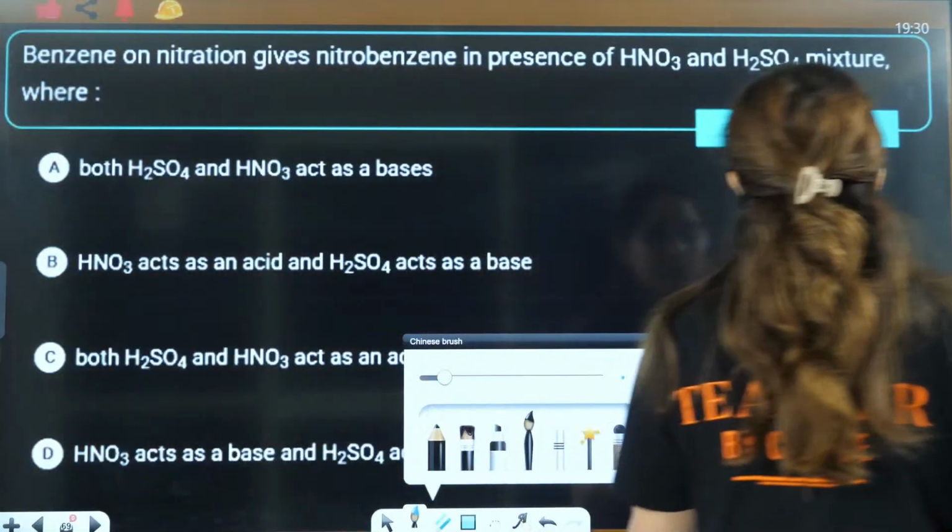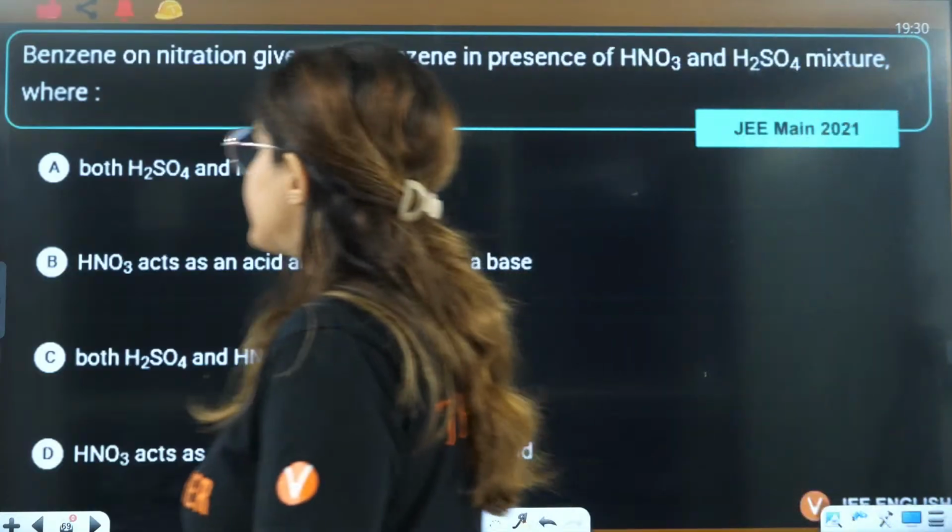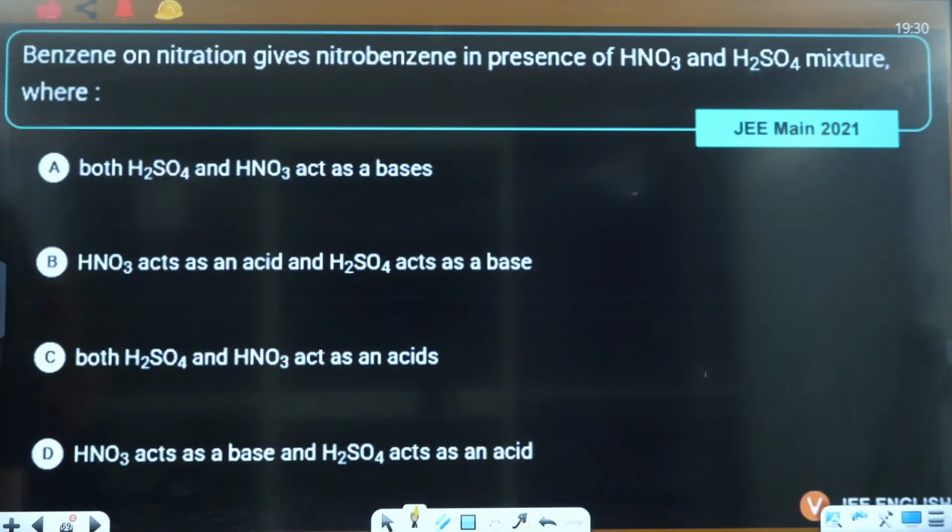Now let's talk about this particular question, that is benzene nitration. Yes, everybody. Beta, what do you want me to do? Run a marathon here? Like literally run a marathon.